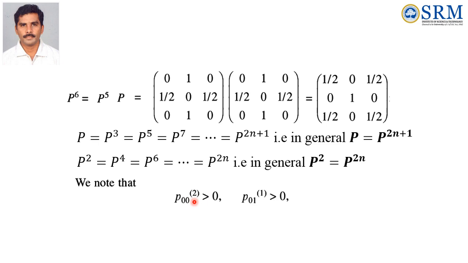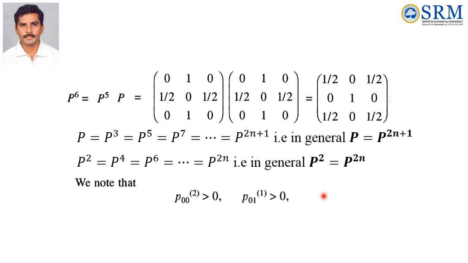And in P power 6, it is P power 5 into P, so that P power 5 equals P and P power 6 equals P square. You can see that P00 at step 2 is greater than 0. But P01, see this P01, is greater than 0 in the first step itself.